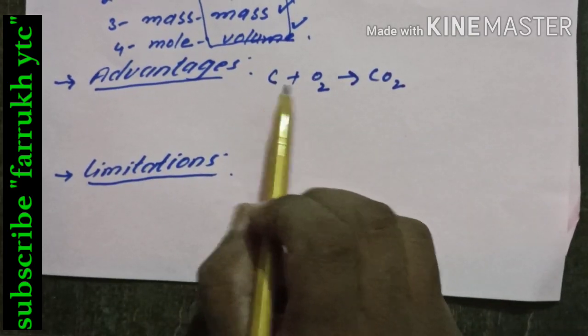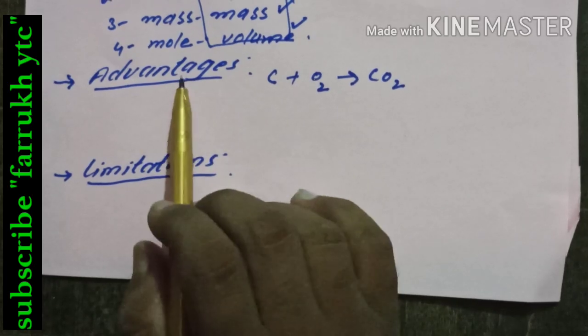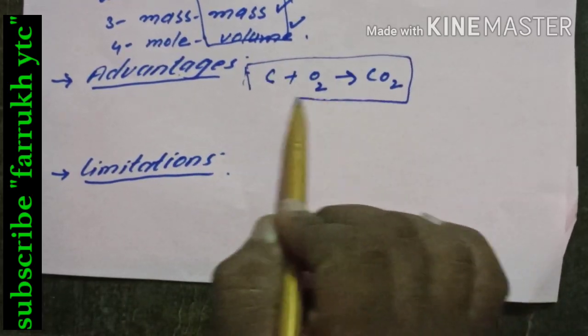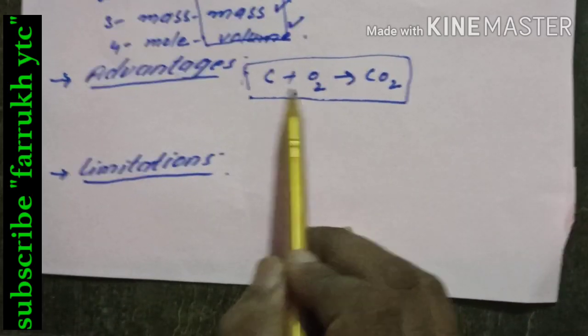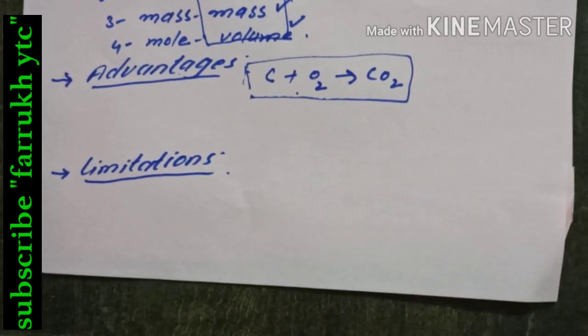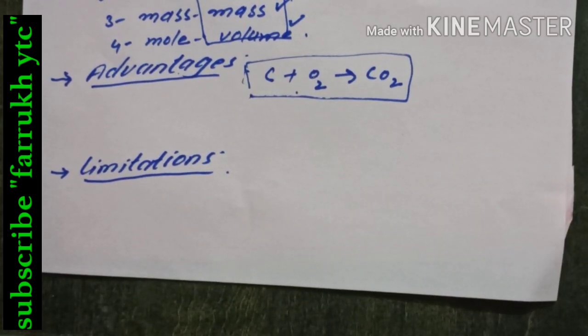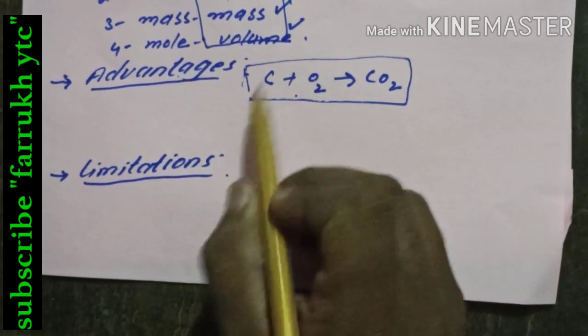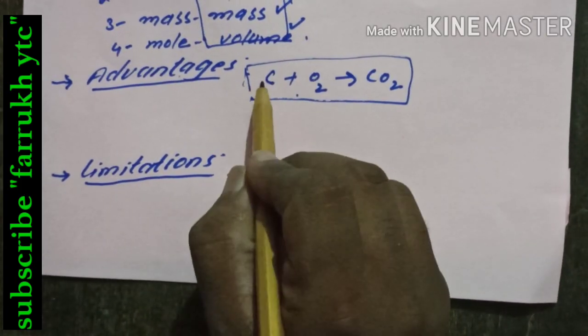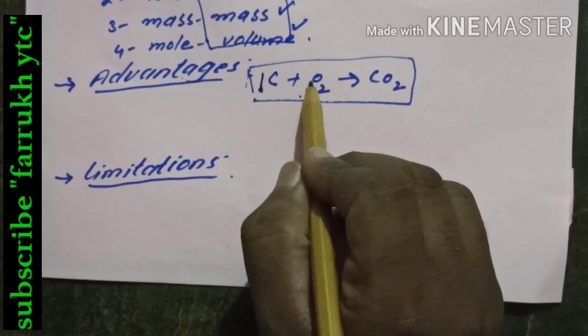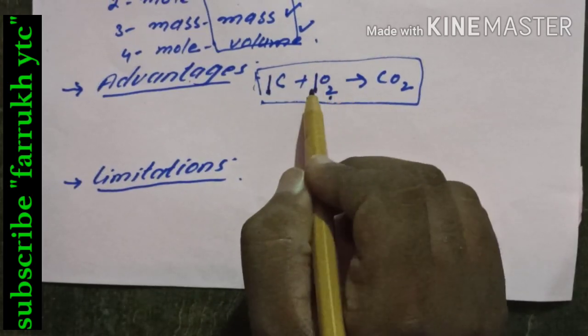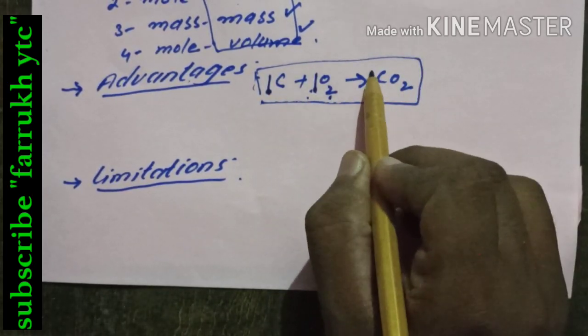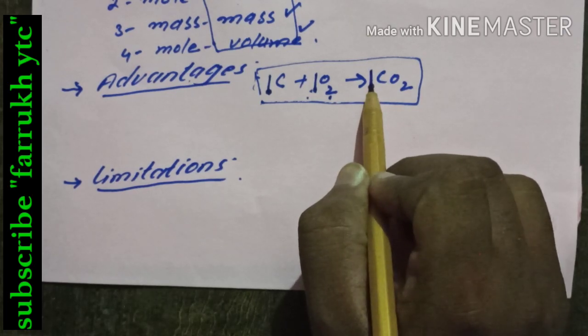This is a balanced chemical equation. So what are the advantages of this balanced chemical equation? Actually this equation tells us something. If we see the equation, we are able to calculate that 1 mole of carbon and 1 mole of oxygen molecule are taking part and 1 mole of carbon dioxide is produced.